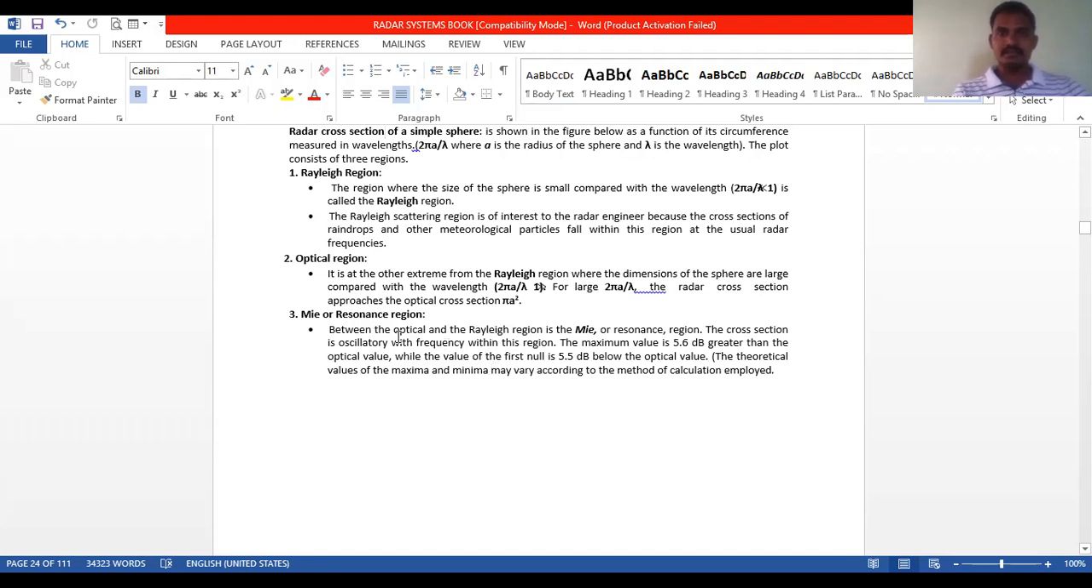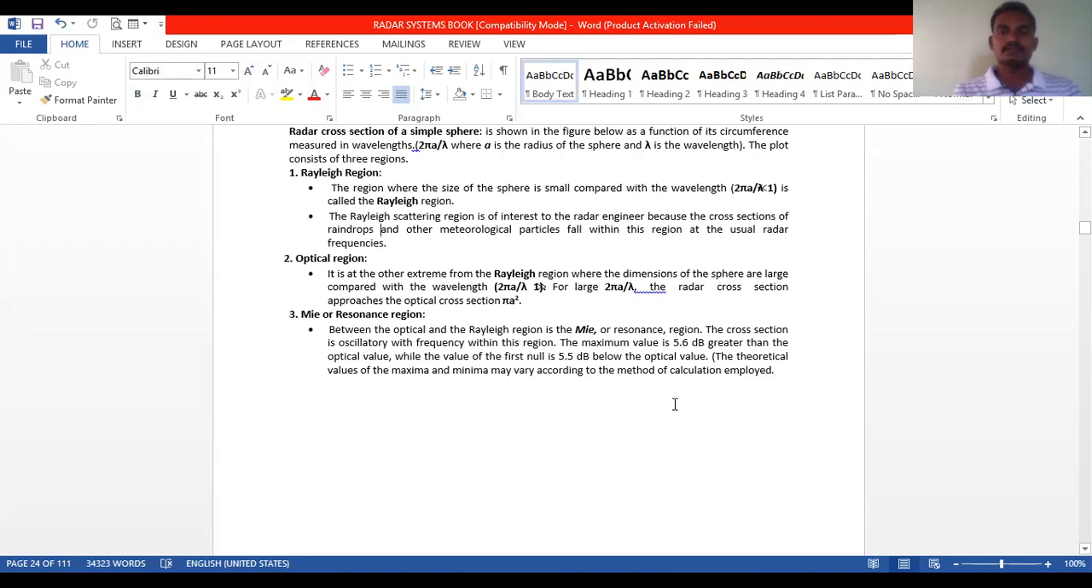Mie, the other name of Mie is called resonance. Between the optical and Rayleigh region is the Mie or resonance region. The cross section is oscillatory with frequency within this region. Here it is the oscillatory region. The cross section is like oscillatory type. The maximum value is 5.6 dB greater than the optical value, while the value of the first null is 5.5 dB below the optical value.